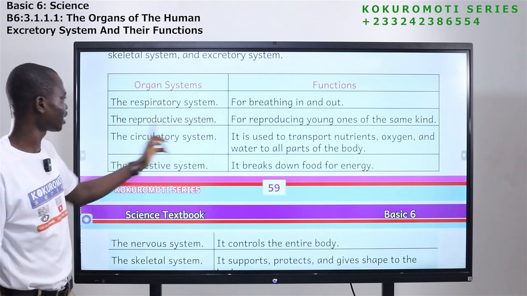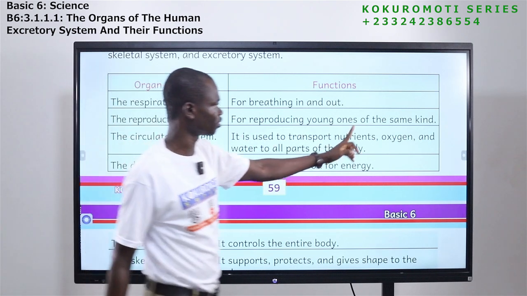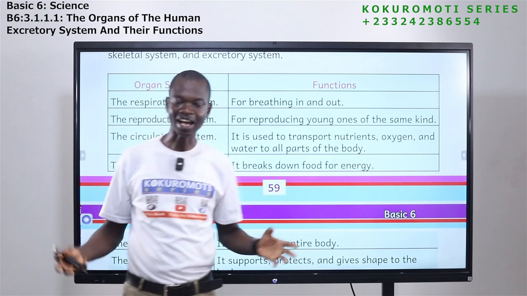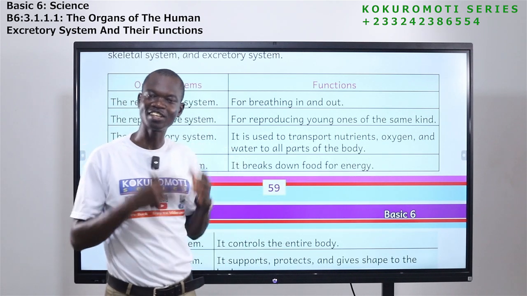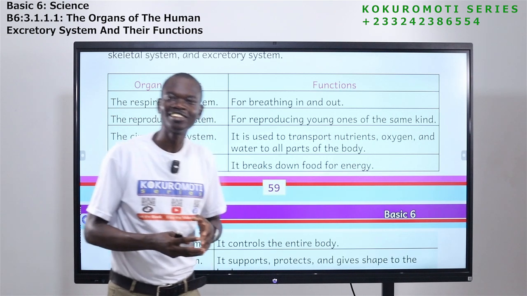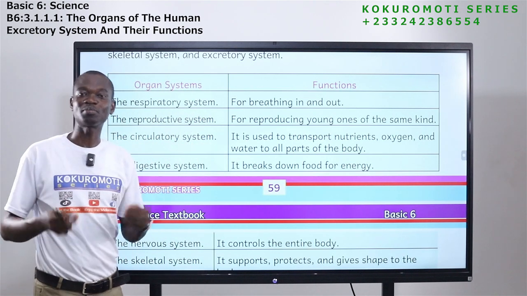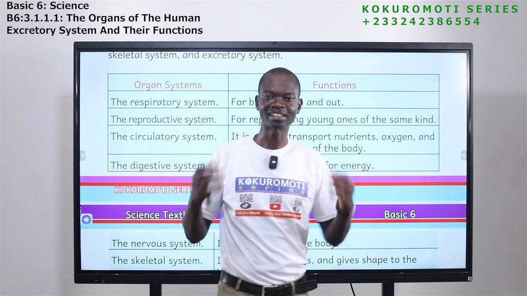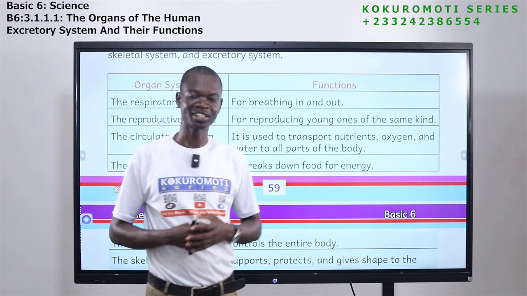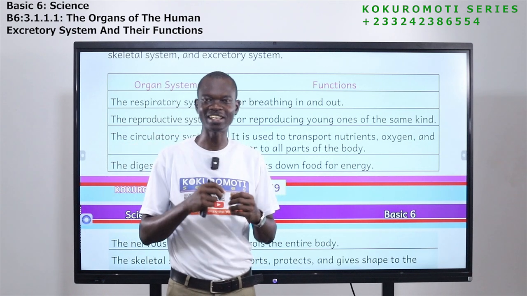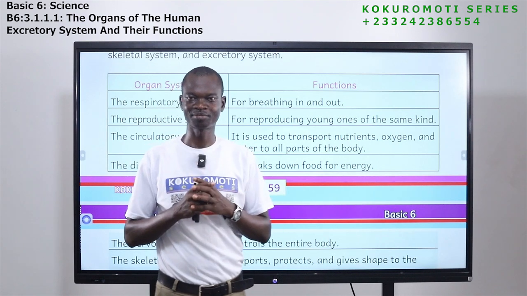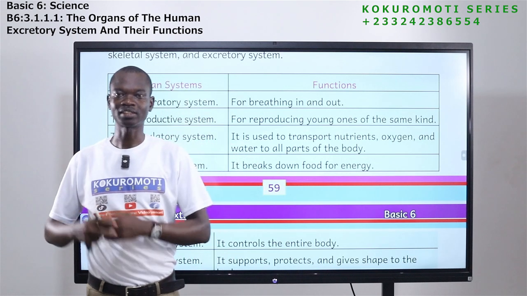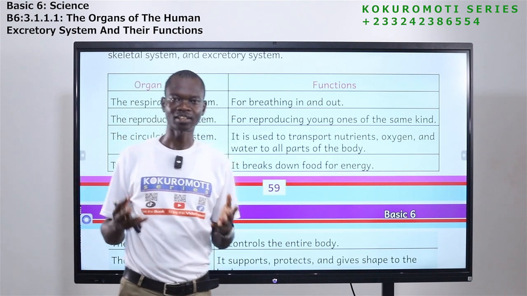The next one is the reproductive system, for reproducing young ones of the same kind. Yes, the part of the body that will ensure that one day you become a mother, one day you become a father, and you give birth to someone who is like you. Sometimes people see you and say, hey, you resemble your mother, you resemble your father. The way you walk, the way you talk, the way you laugh, the way you do your things. People will tell you, you are like this man. Is he your father? You are like this woman. Is she your mother?